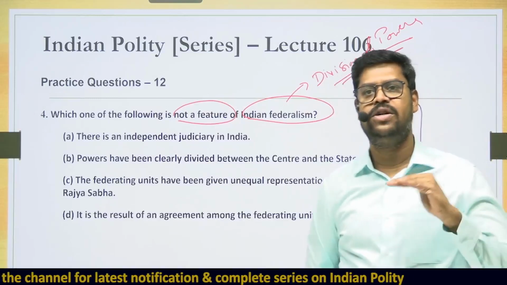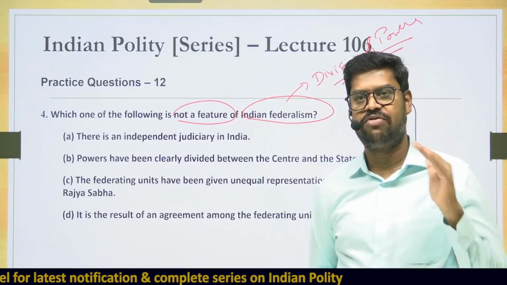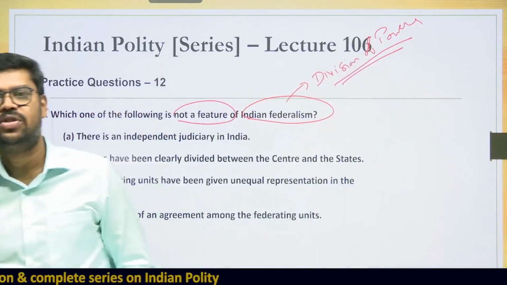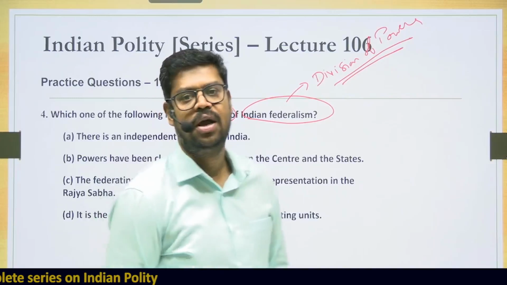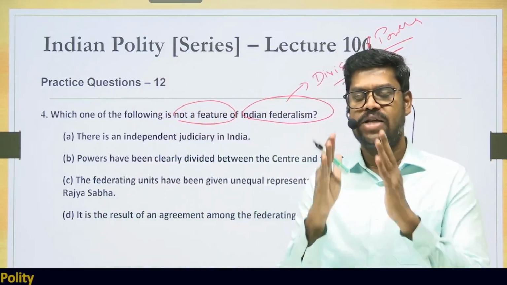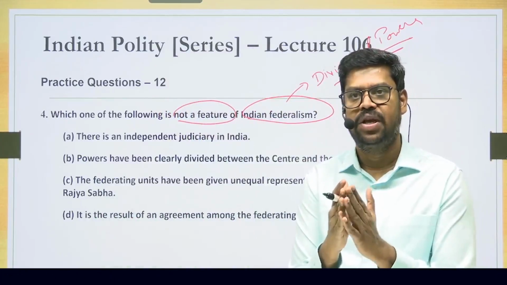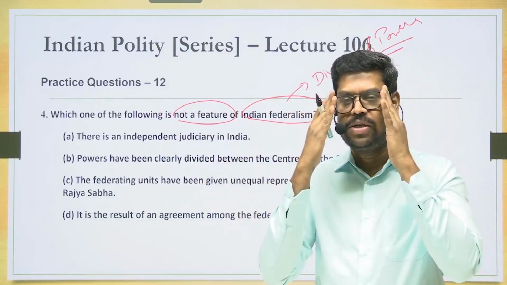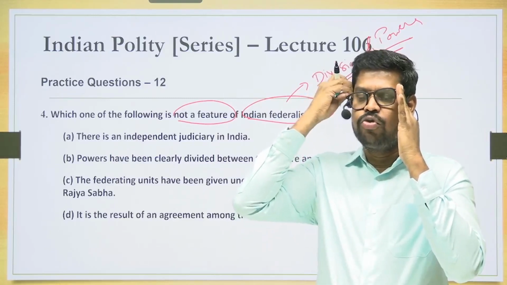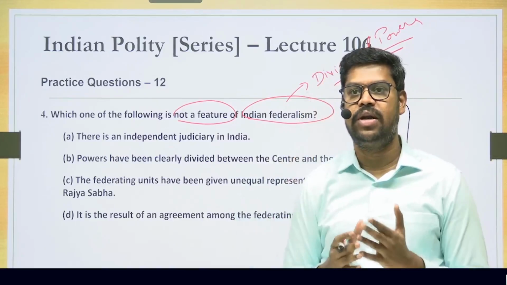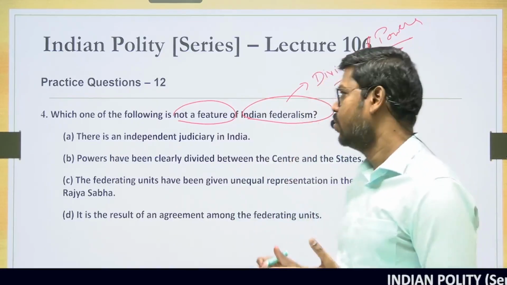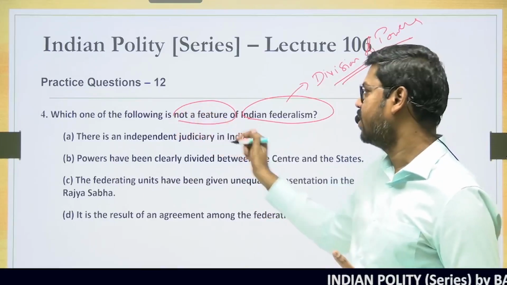There is an independent judiciary. Does the independent judiciary safeguard federalism? Of course, very much. And how does the independent judiciary safeguard federalism? As long as a judiciary is independent, if there is any dispute between the center and the state, the judiciary can pass a fair judgment. To that extent, the judiciary has to be independent, and an independent judiciary is very essential to protect federalism. So to say it is not a federal feature is wrong.